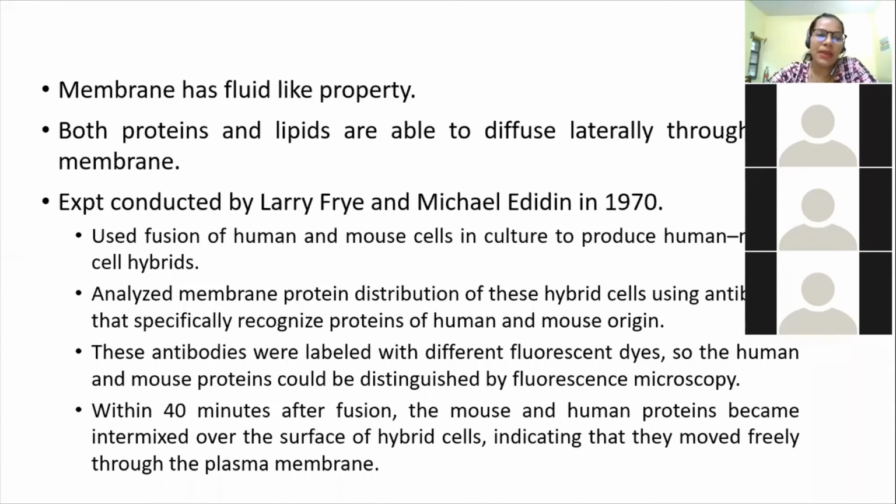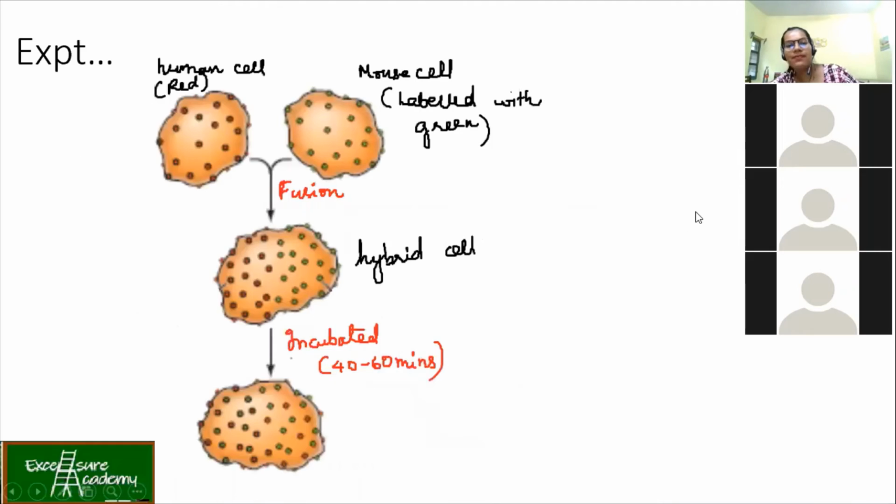So these are the people, Larry Frye and Michael Edidin, in the 1970s. They proved this thing. What they have proven is that the proteins on the cell membrane can move from one place to another. Now how they have done this, they have to show, right? When you're able to show with proof, then only the audience will actually believe you. So I'll just go directly to the figure.